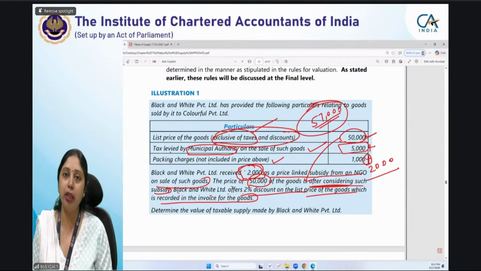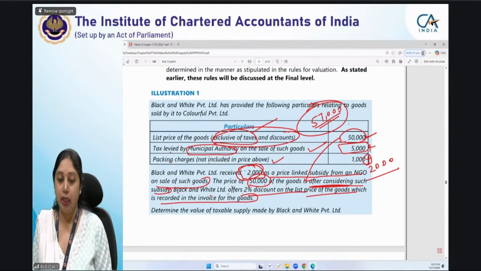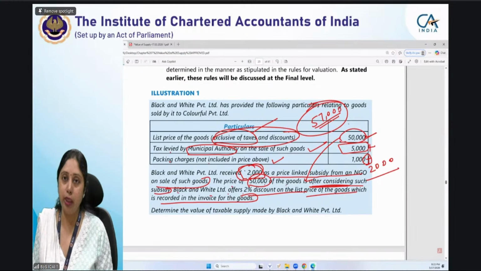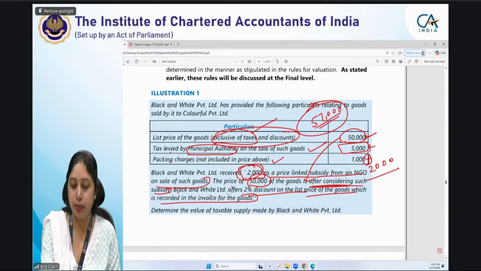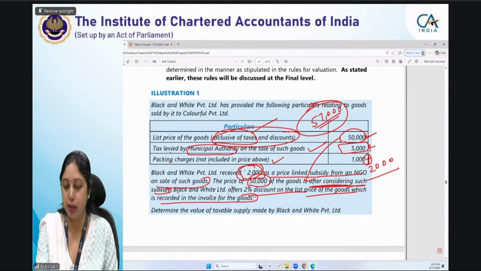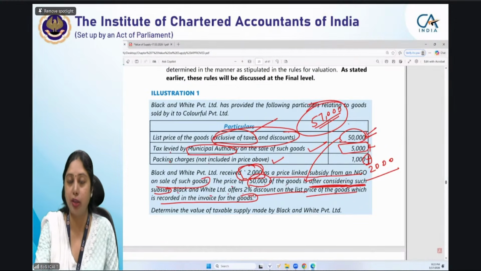If it is already included, कोई चीज अगर already value में है तो आप उसको दोबारा add नहीं करोगे ना. आपका purpose क्या है कि value के अंदर we say value should include the subsidy. Now, if subsidy is already included in the value by default, then you will not again add it. But in this question, it is mentioned that subsidy is considered from this price. So this price is after reducing the subsidy.